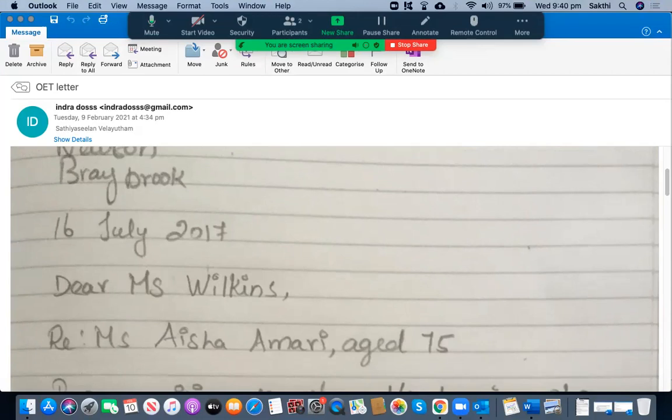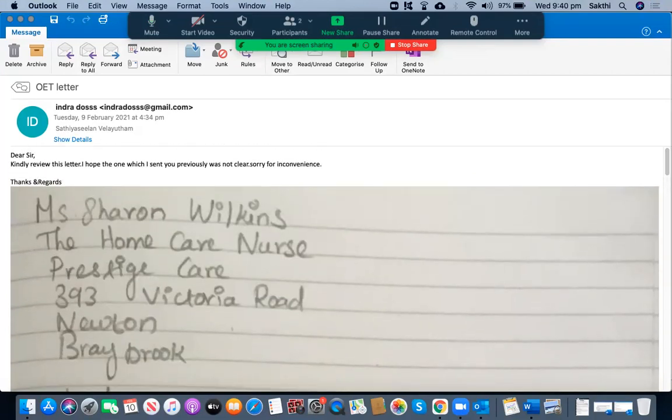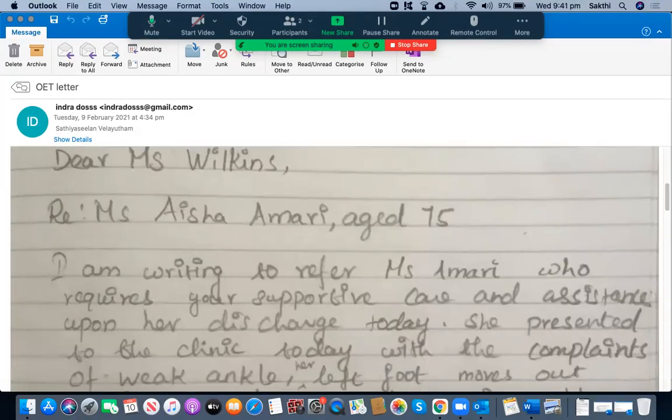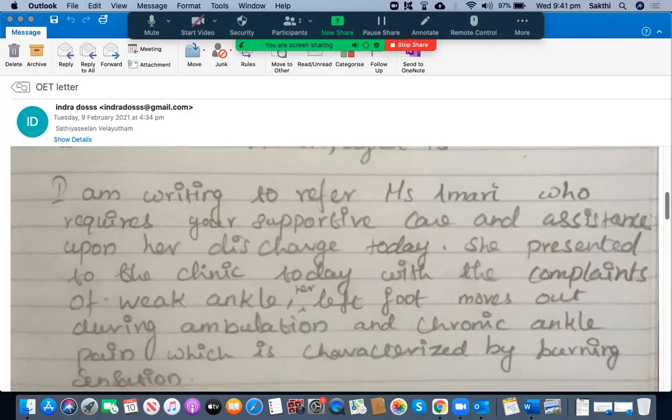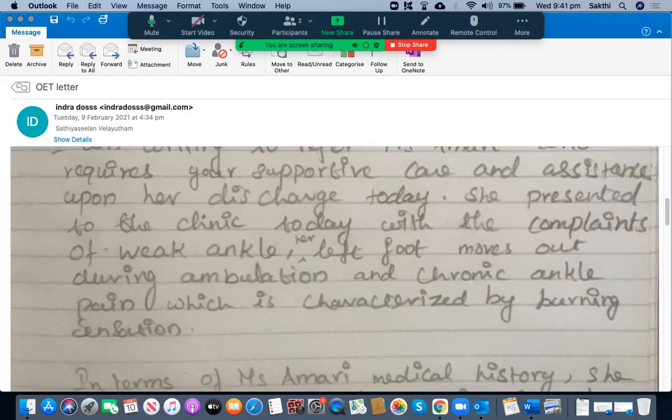So you have written down the date, 16 July 2017. That is fine as well. And then you have written Dear Miss Wilkins, because Miss is the prefix and Wilkins is the surname. That's good. And then there is a comma, and then reference Miss Aisha Amari, aged 75. That's good. I'm writing to refer Miss Amari, who requires your supportive care and assistance upon her discharge today. That is good. She presented to the clinic today with the complaints of weak ankle.